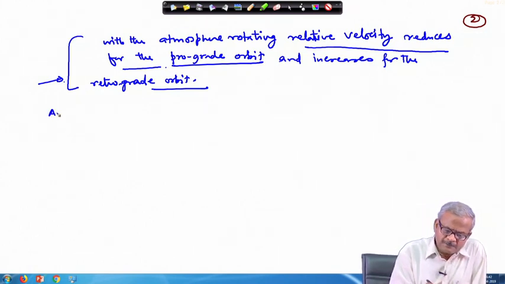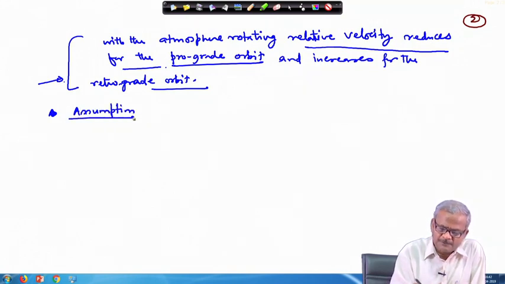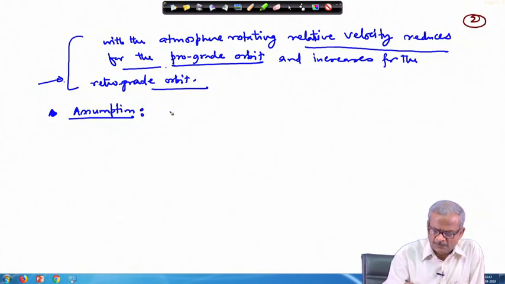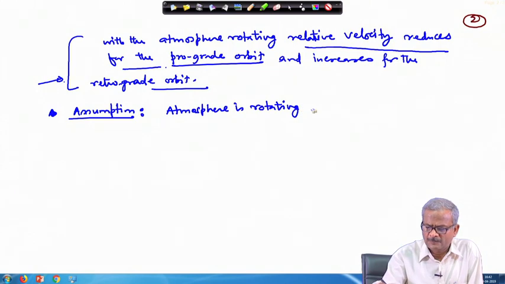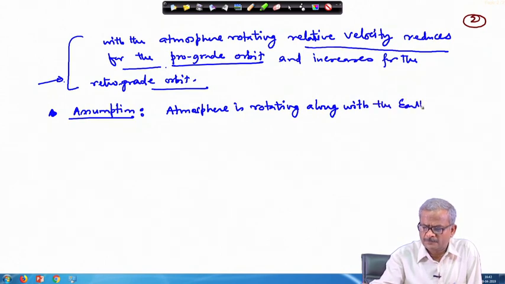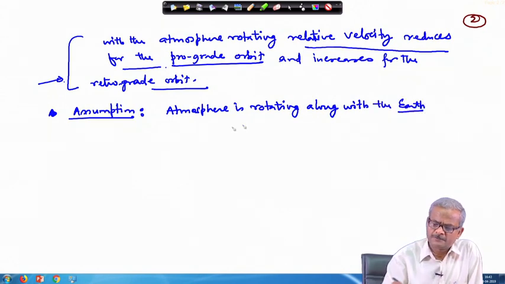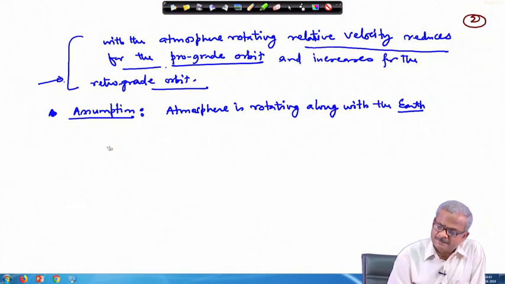So, now let us assume, the assumption I make here, the atmosphere is rotating along with the earth. So, in that case we are writing this expression,